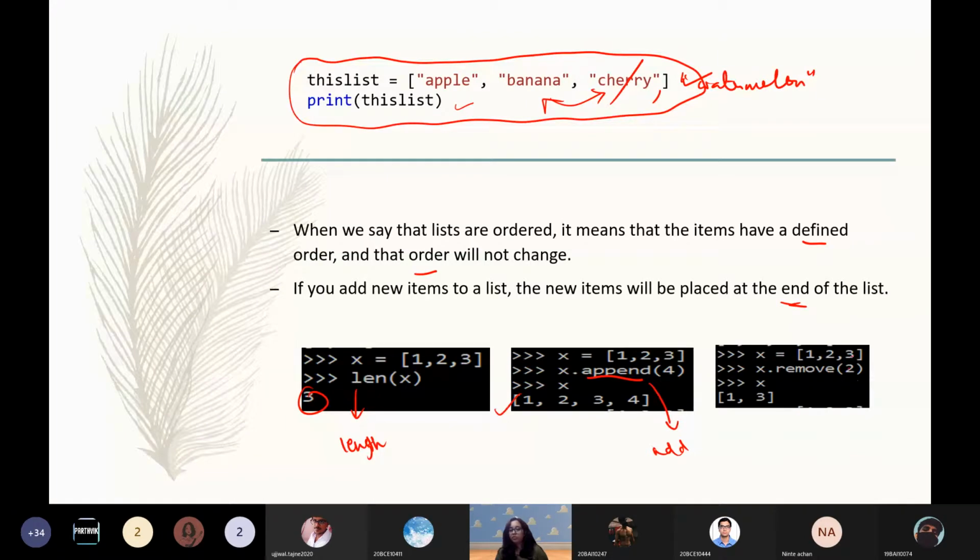And then remove, over here you are specifying the element to be removed, and as you can see in the output, it has been successfully removed. So just like this, there are several other functions and operations that we can do on the list. So we'll look at a couple of them.